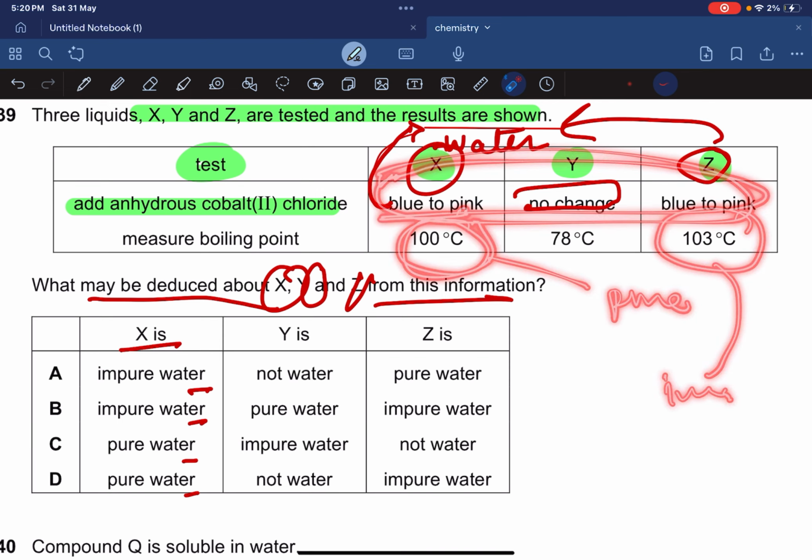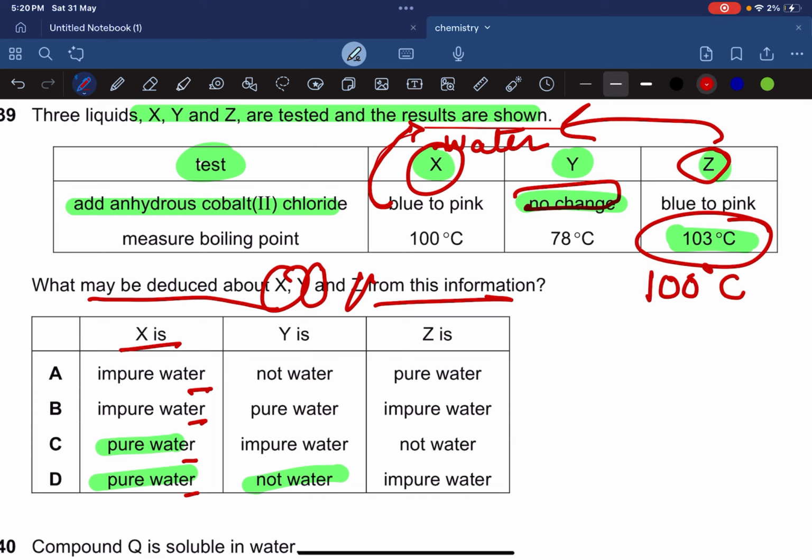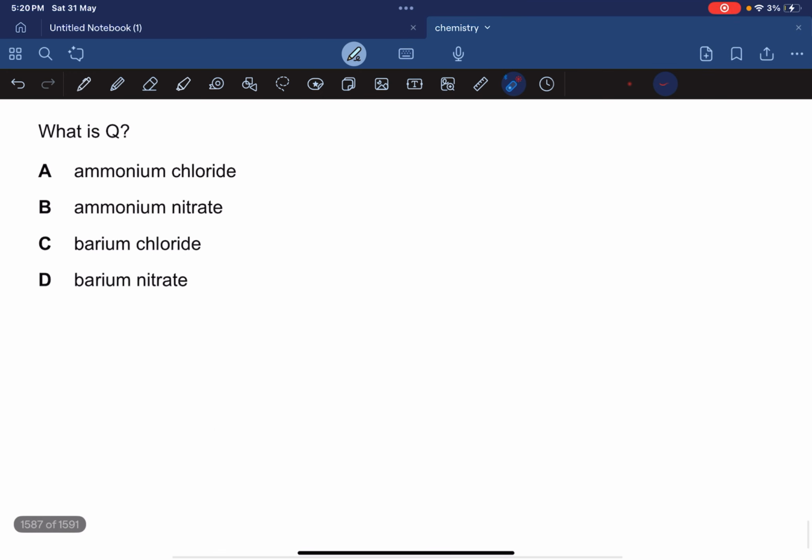Okay, so over here, for this one, because it's 100 degrees Celsius, it's going to be pure water. Y does not change, there's no change, which means there is no water. And because the other is 103 and you know that pure water exactly boils at 100 degrees Celsius, that means this is impure water, making option D the correct one. Remember, melting and boiling point tell us about the purity. They tell us whether water is pure or not, and blue to pink basically tells us whether water is present or not. So this blue to pink cannot tell you whether water is pure or not. That's what you have to remember.